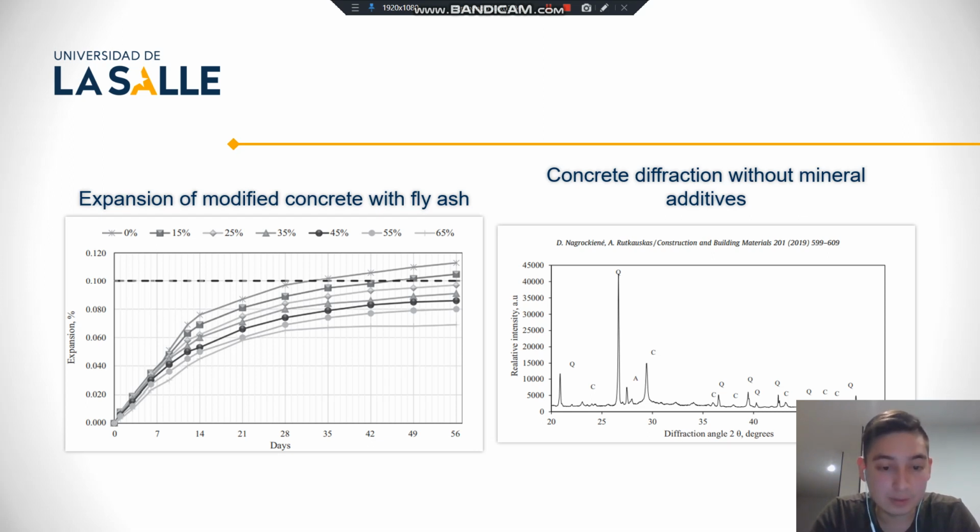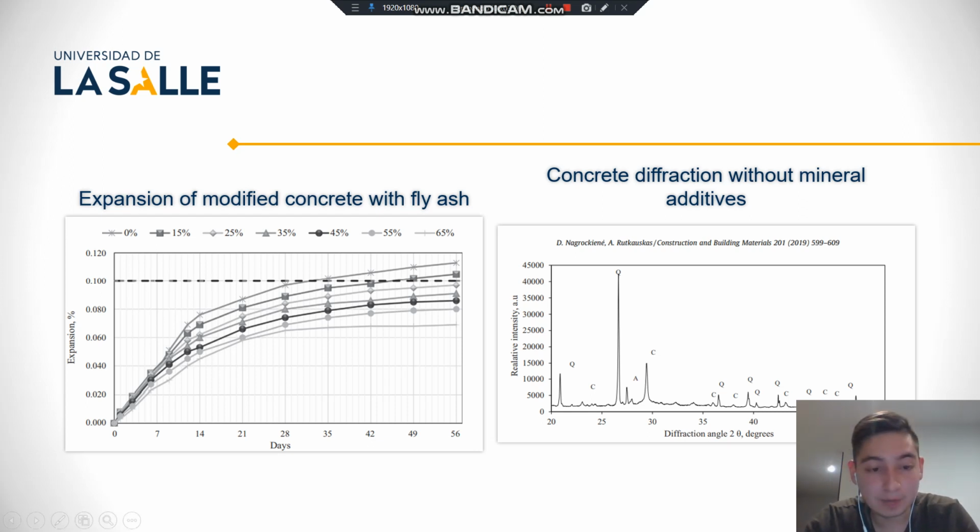The test result revealed that the critical expansion limit of 0.1 percent was exceeded only when 50 percent of the fly ash was used. The registered expansion value was 0.105 percent. The expansion limit is not exceeded for the other lots.